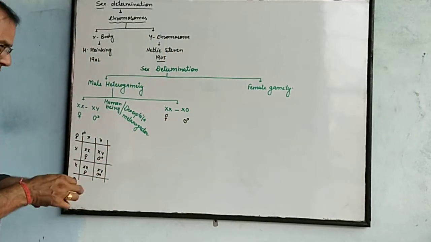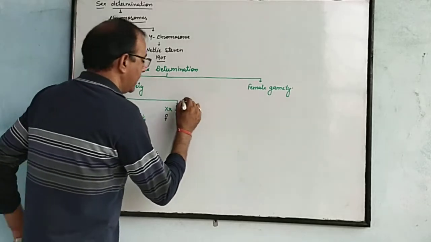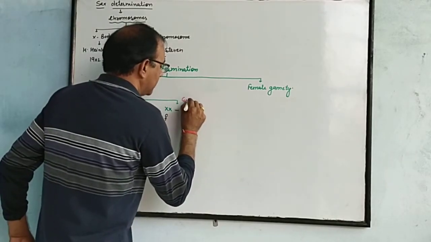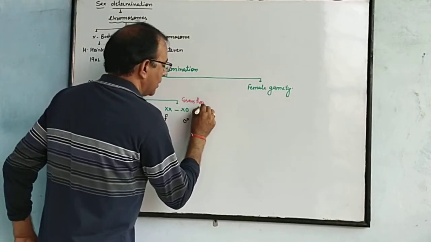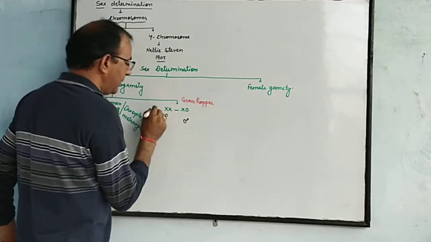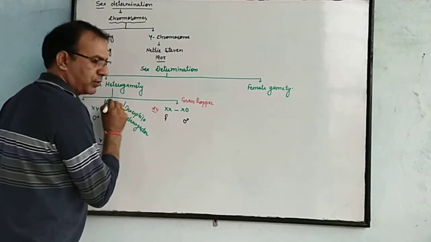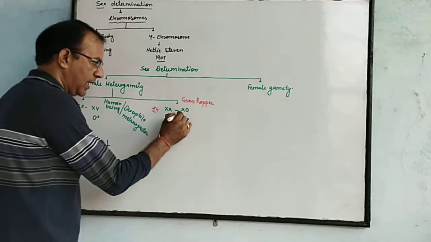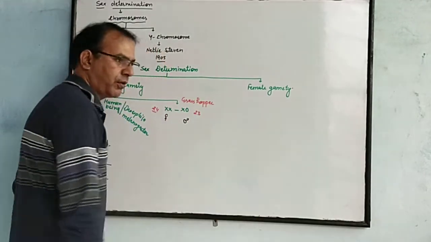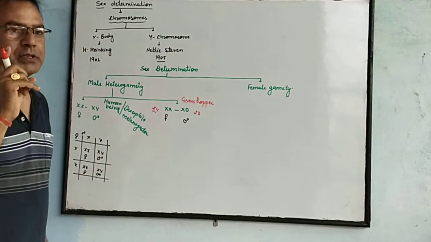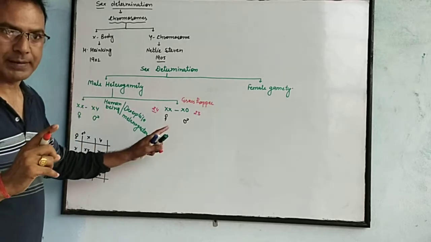This type of sex determination takes place in grasshopper. In grasshopper, a female consists of 24 chromosomes, while the male contains only 23 chromosomes, meaning one chromosome is less in male than in female.